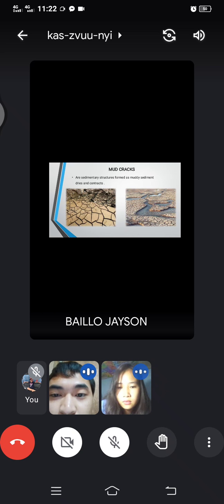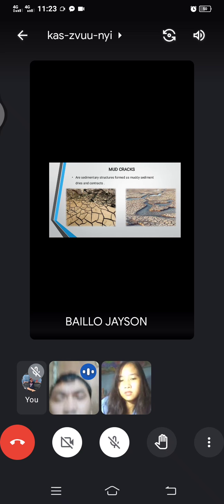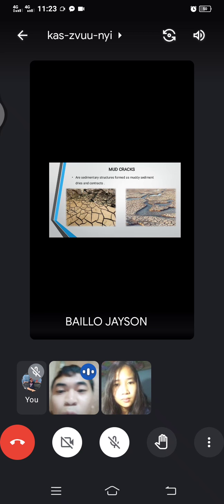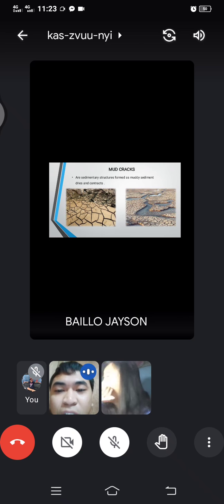These sedimentary structures form as muddy sediment dries and contracts. Mud cracks, guys, are caused by heat, by the drying of the ground, which goes from wet soil to dry. Because of the heat it evaporates, and as it continuously dries, it becomes dry and barren. That is why it cracks. Next slide.